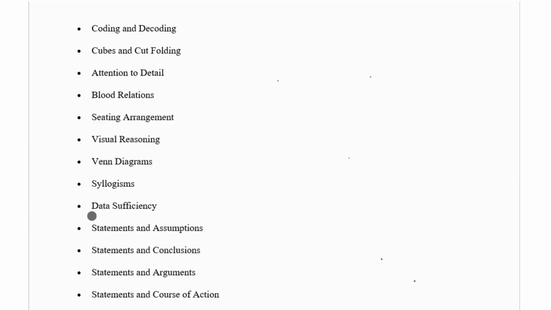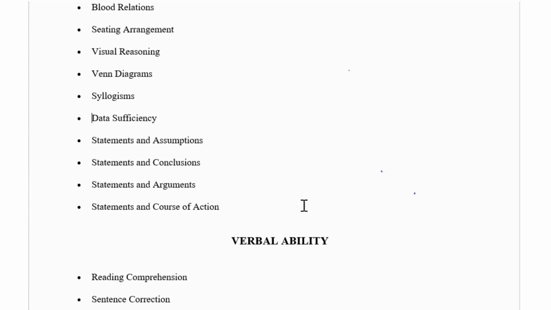Okay. Next, visual reasoning, Venn diagrams, syllogisms, data sufficiency, and statement and assumptions, conclusions, arguments, course of action. These are under reasoning ability. So all these you have to learn. I think you have knowledge of reasoning ability.